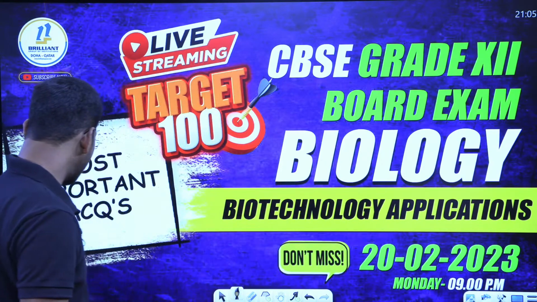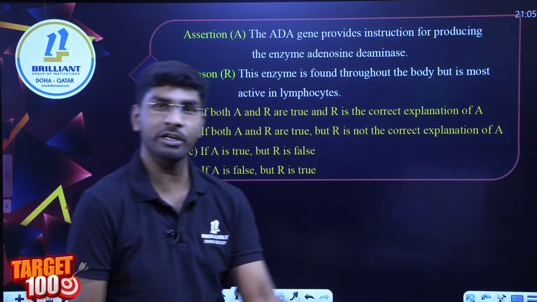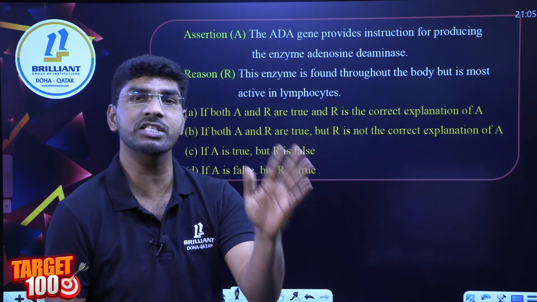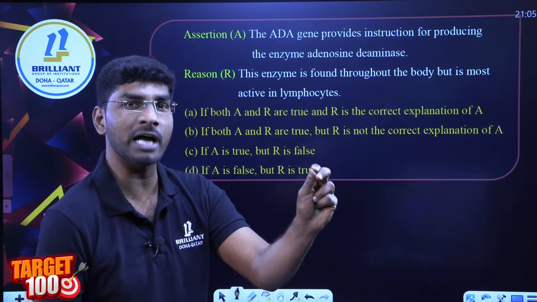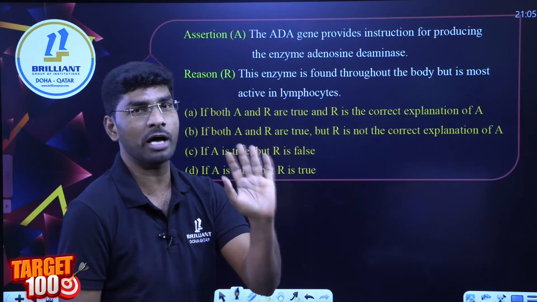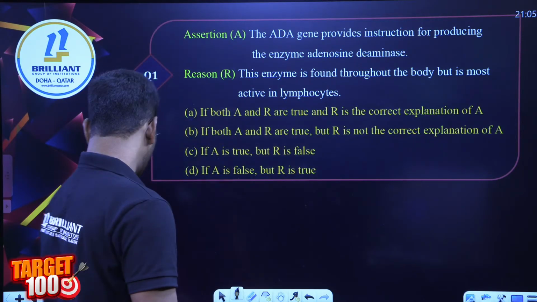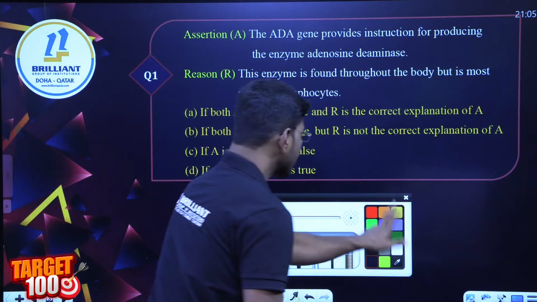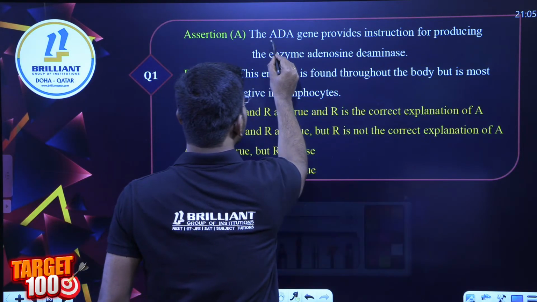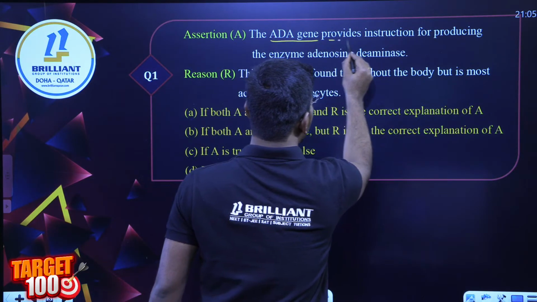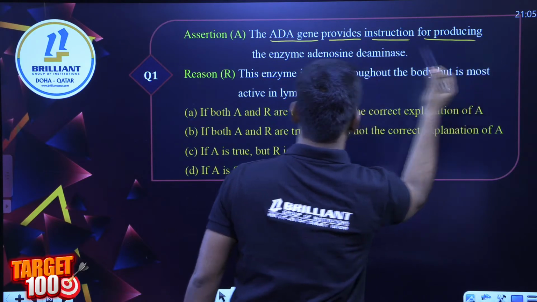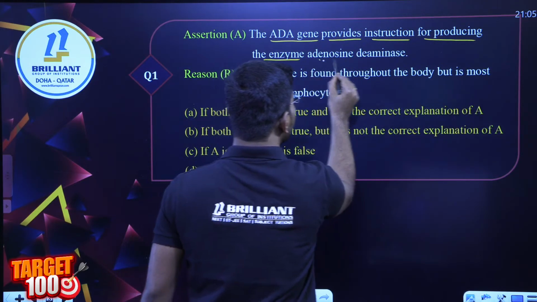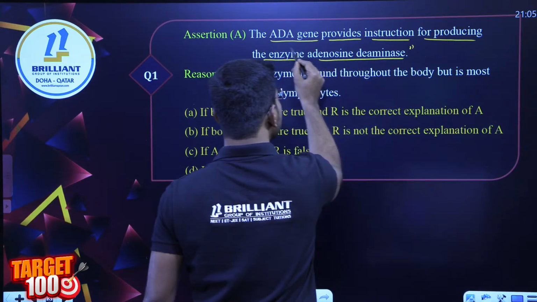Look at the first question in the biotechnology application chapter. The first question is a reason and assertion based question. If you know the answer, kindly inbox it. Look at the assertion first. The assertion is that the ADA gene provides instruction for producing the enzyme adenosine deaminase. Is this statement correct?